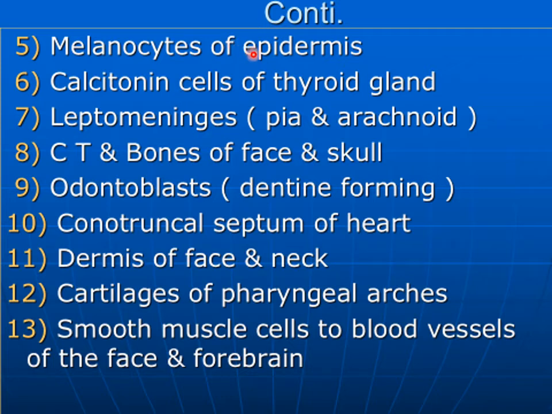Melanocytes of the epidermis. Next population of the cell is the calcitonin cells of the thyroid gland. Two of the meninges which cover the brain and the spinal cord, with the name of the pia and arachnoid, also derive from the neural crest cells. Neural crest cells also give rise to the connective tissue and the bones of the face and the skull. In the oral cavity, they give rise to the odontoblasts, which are the dentin forming cells, while in the developing heart, they contribute to the formation of the conotruncal septum.